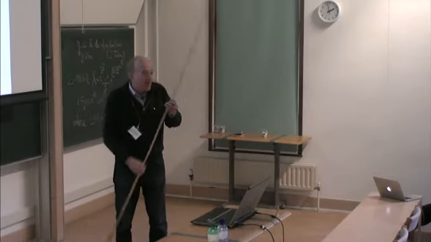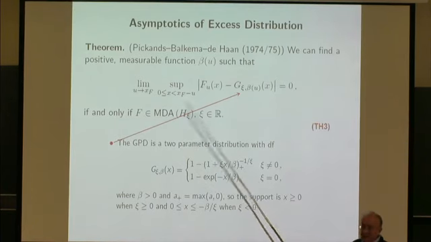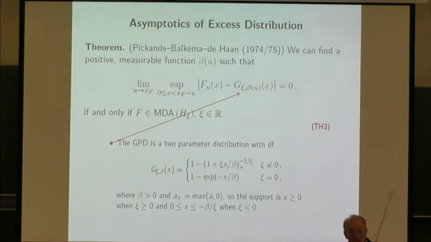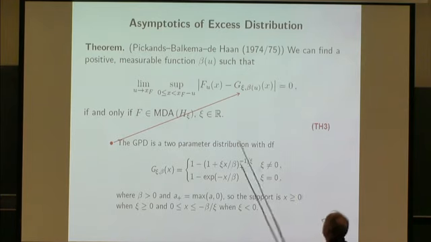Okay, but now there's a condition here. F belongs to the maximal domain of attraction of a generalized extreme value distribution. I would now have to do a bit of extreme value theory. I'm not doing that. That goes back to Fisher-Tippett, but I will translate this result. So this is take home 3.